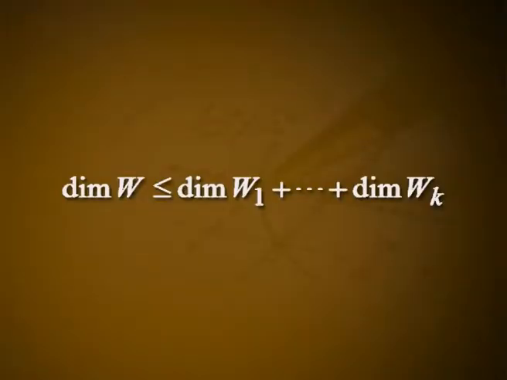Obviously, dimension of W is less than or equal to dimension of W1 plus etc. plus dimension of Wk. To prove the equality, it remains to show that the characteristic spaces associated with the different characteristic values are independent of one another.